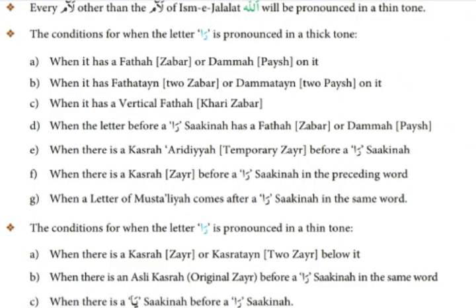Next rule. When there is a zair before a Ra sakina in the preceding word. If there are two words, the second word starts with Ra sakin and the first word ends with zair. That means there is a Ra sakin and before Ra sakin zair is coming, but zair is in the preceding word, in the previous word, not in the same word. So in this case you have to read Ra sakin with thick tone.